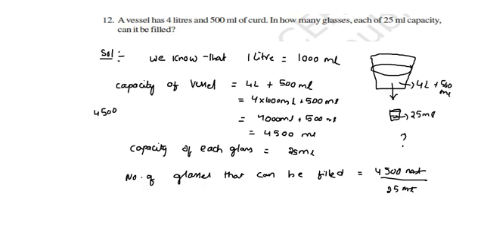So you may get 4500 divided by 25. 25 ones are 25. What are the remaining here? 20, 0. 25 fours are 100, 25 eights are 200. So remaining 0 is there, we can keep 0. That is 180 glasses.